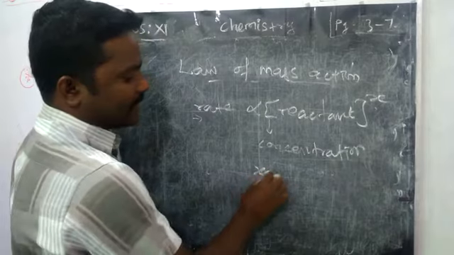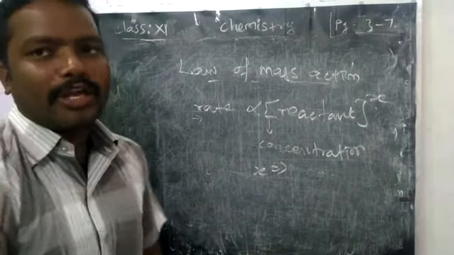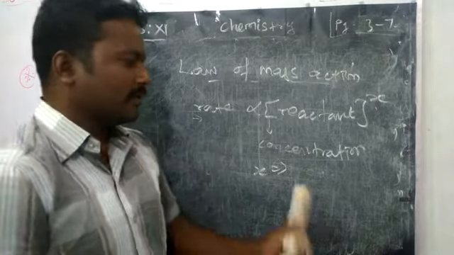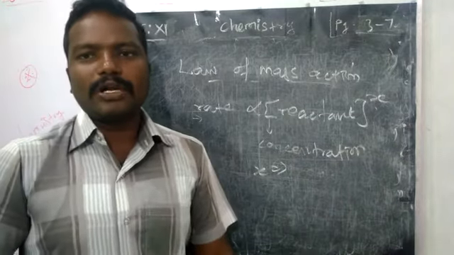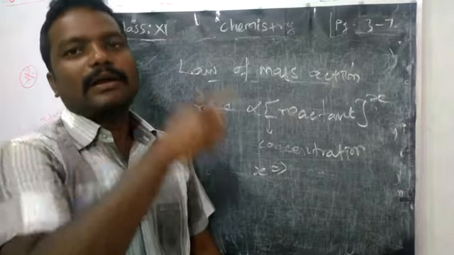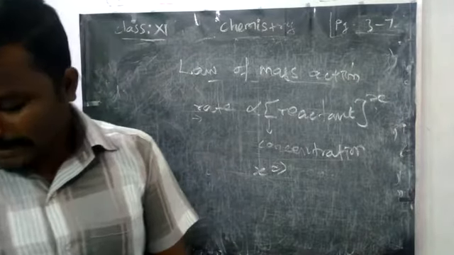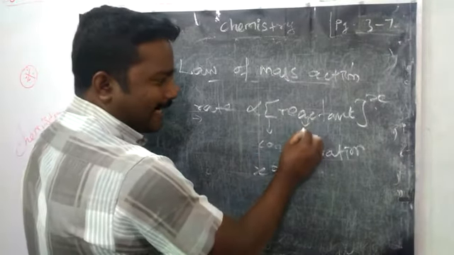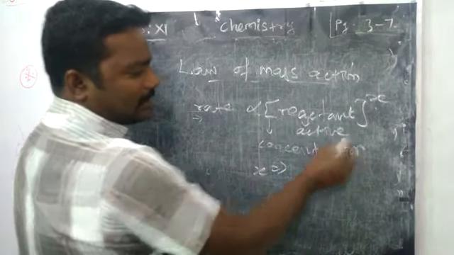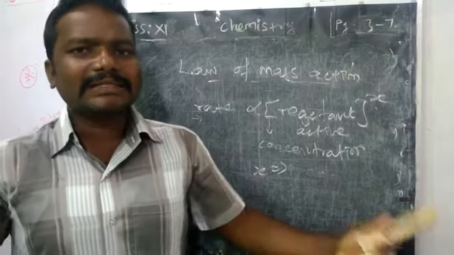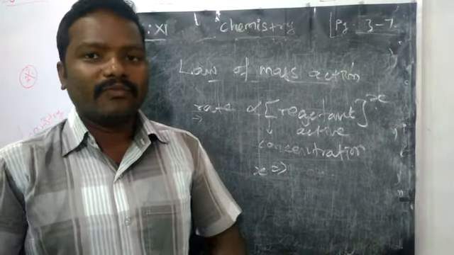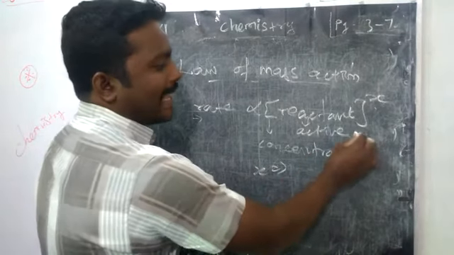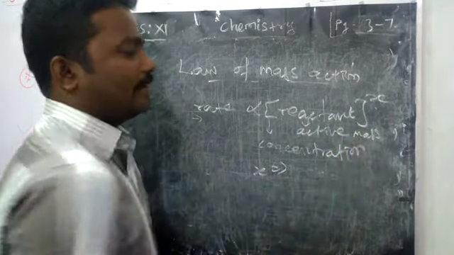What is this X? Stoichiometric coefficient. It may have some coefficient value for the reactant. That value, for example, if X amount of A is taken, that X comes in the power, right? Here they are saying the active masses, because we may take any excess amount of reactant, but the amount that is undergoing the reaction is only called the active mass of the reactant.